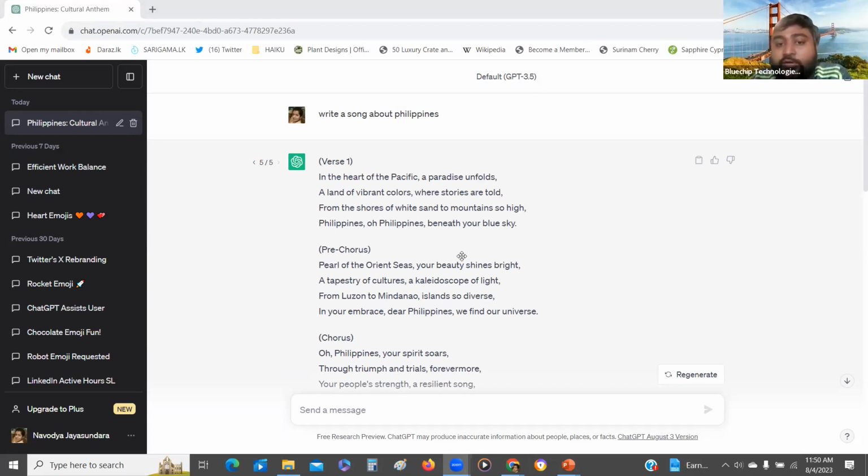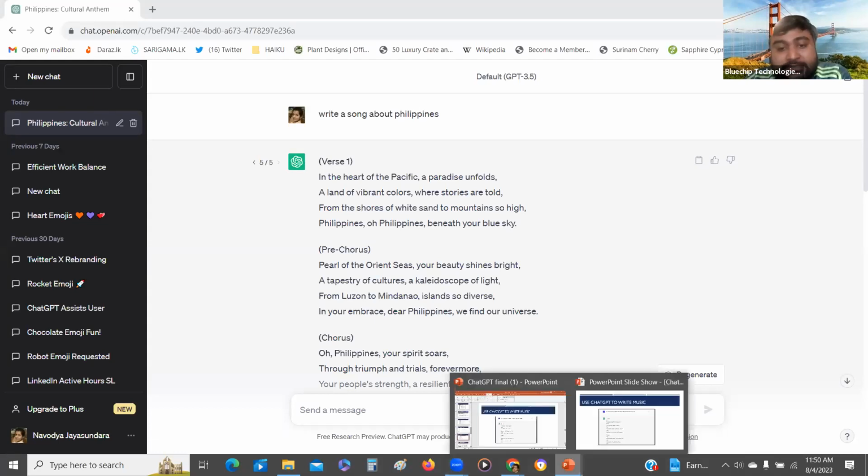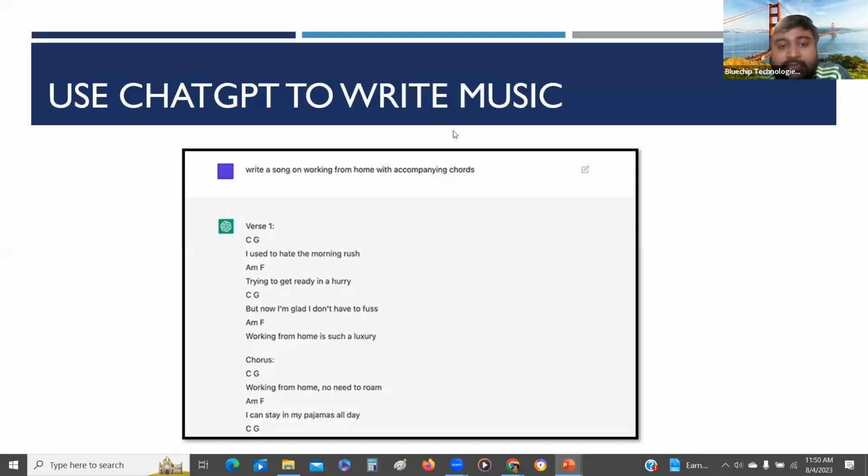Related to copyright, you can also try copyright tools, like song copyright checkers, to check whether something is copied from anywhere or is impacting copyright. Then you can compare and see whether it is really impacting. So it's not going to be a problem.